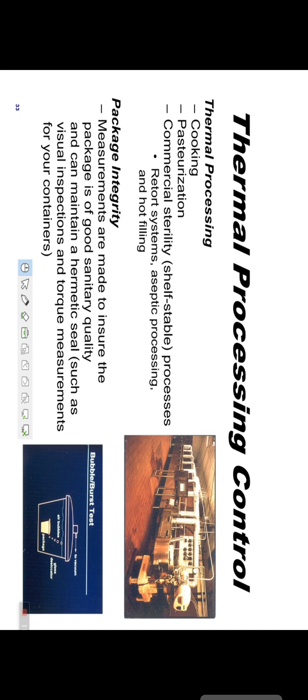During the packaging, it is necessary to see the hermetic seal. Clear? And during the thermal process, pasteurization and commercial sterility are necessary. Clear?